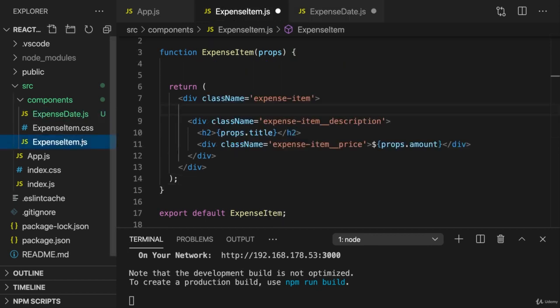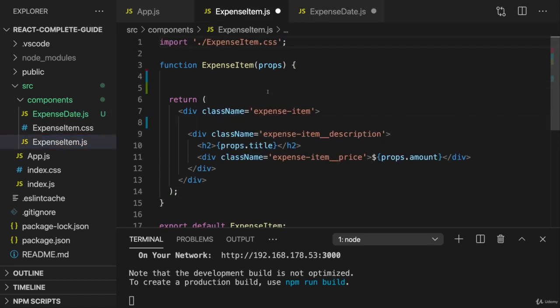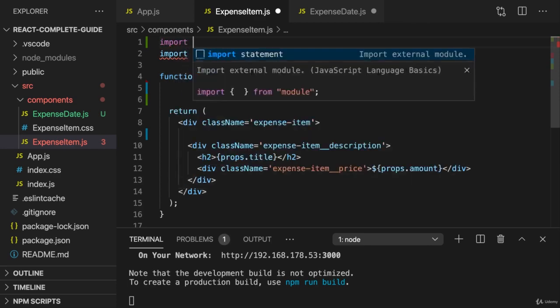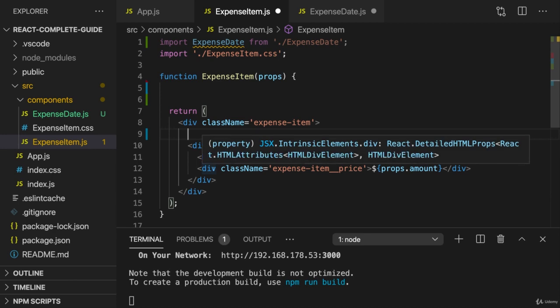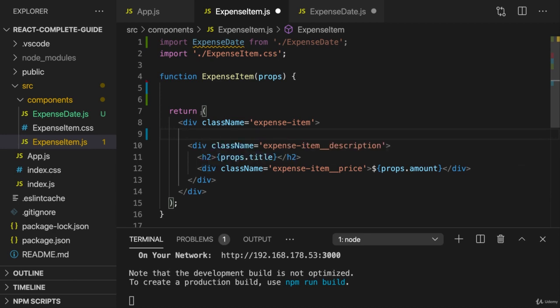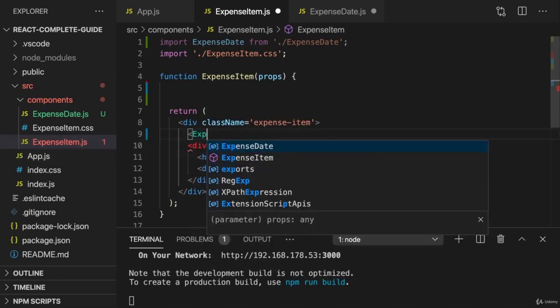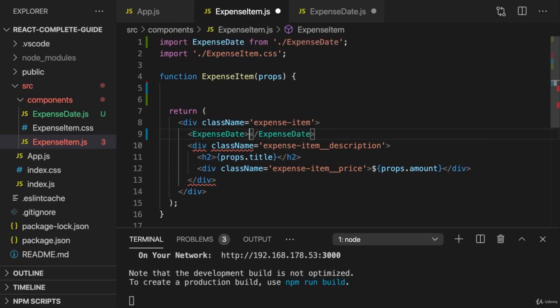And now in expense item, at the top, we can add an import and import expense date from ./expense date, like this. ./expense date because we're looking in the same folder as the expense item.js file lives in. And now here, where we previously had our JSX code for the date, we instead output this expense date component.